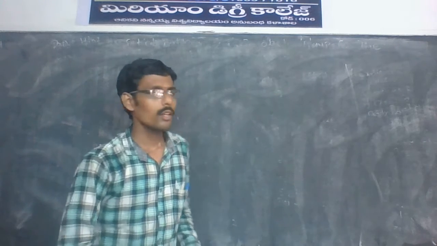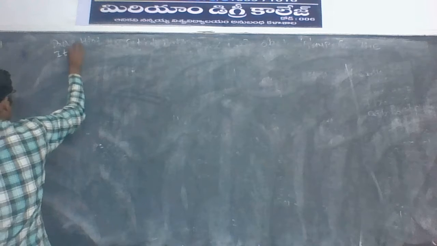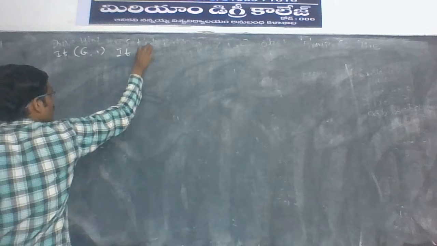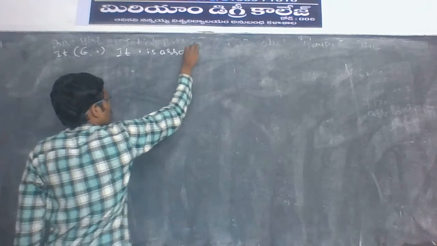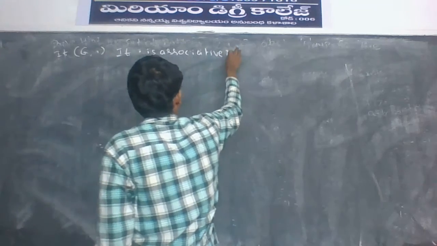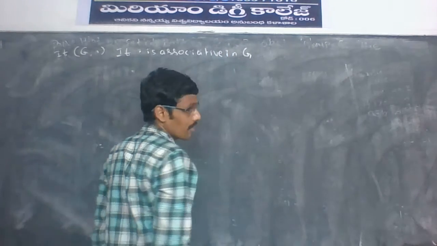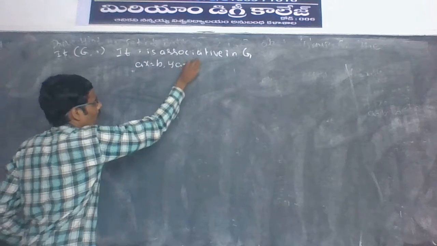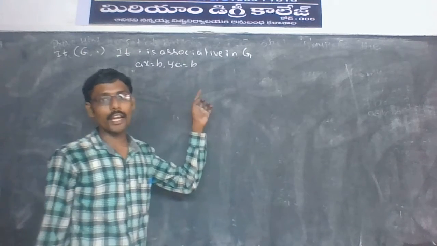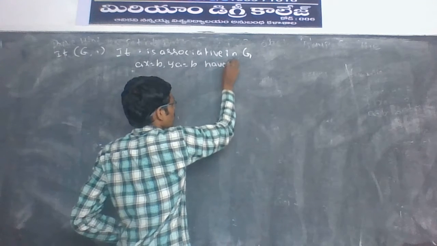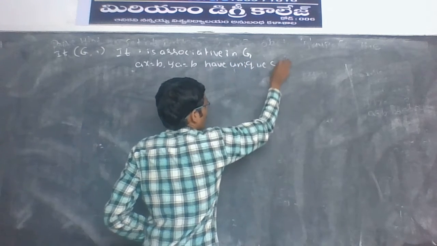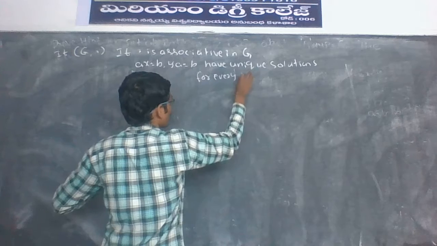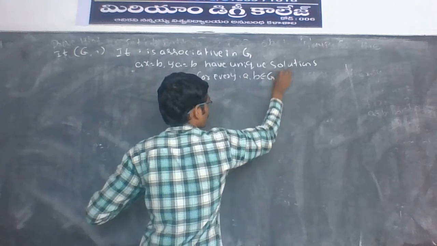So another definition of group: if (Z, ·) is an algebraic structure, if star is associative in Z, and the equations ax = b and ya = b have unique solutions in Z for every a, b belongs to Z, is a group.